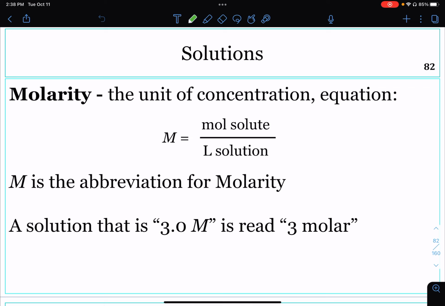3.0 is read as 3 molar or 3 molarity. It is very important for chemical solutions to be labeled on their container not only with what chemical it is, but also the concentration.